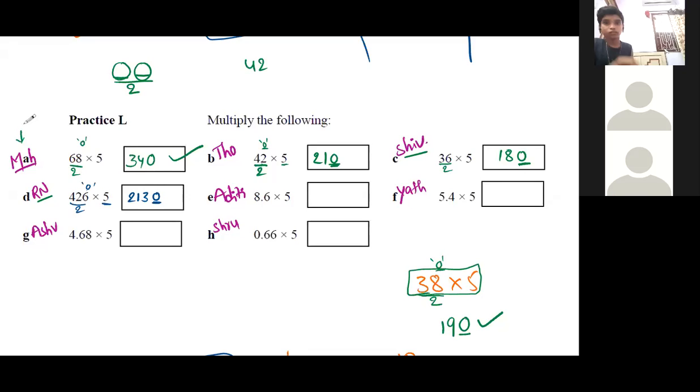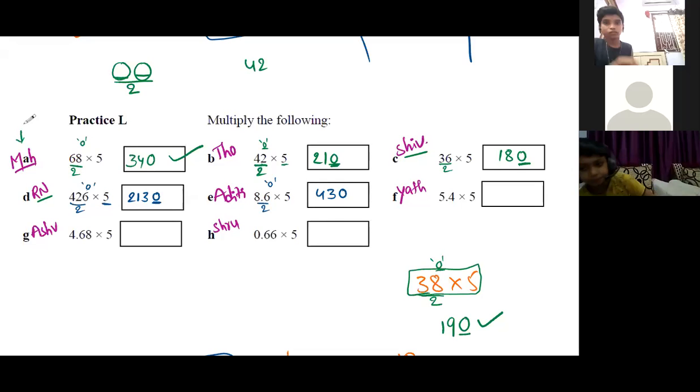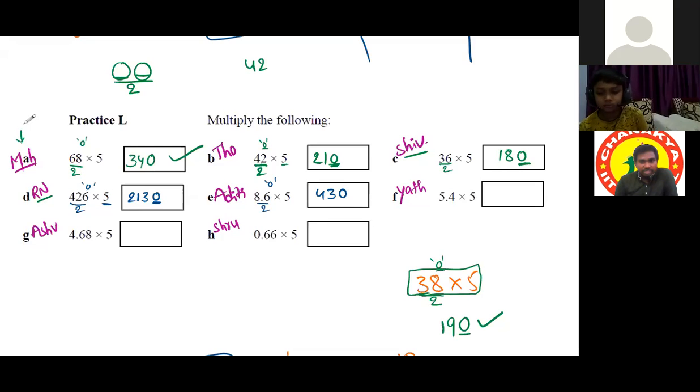Sir, we'll consider 8.6 as 86. Very good. So the answer will be 43. We'll add the point and it will be 43.0. Because there is no remainder, zero remainder, that's why we have to keep 0. Now put the decimal point after one digit from the right side. It will be 43.0, so nothing but 43 only.